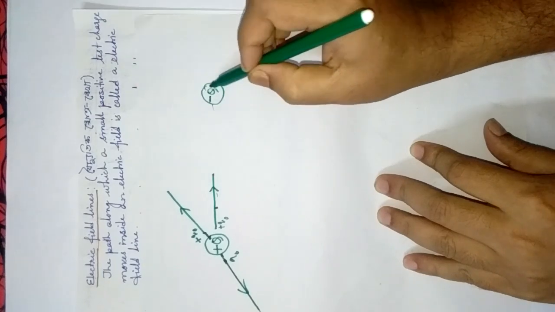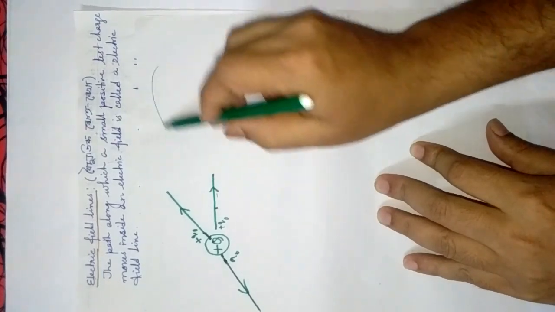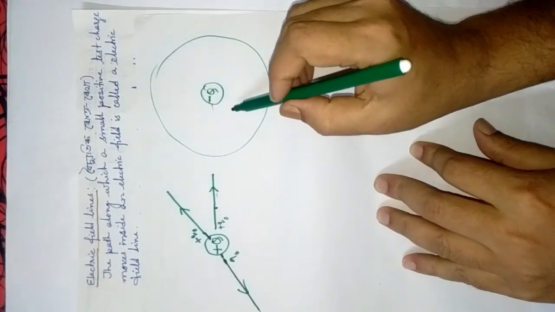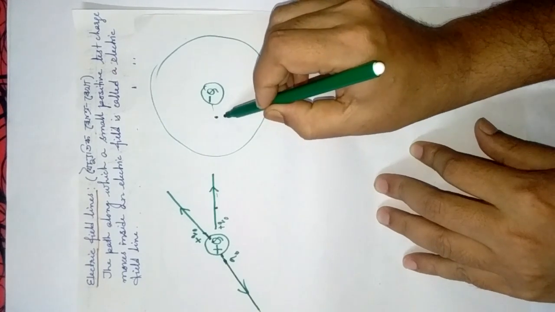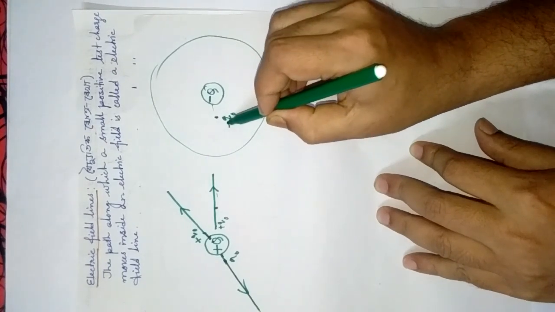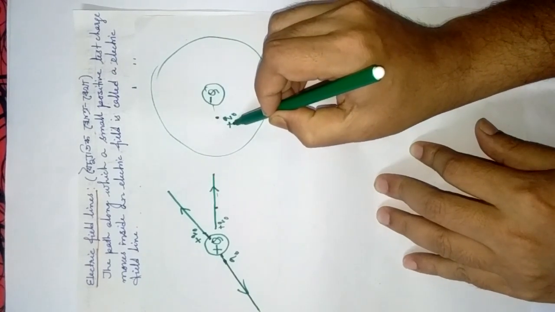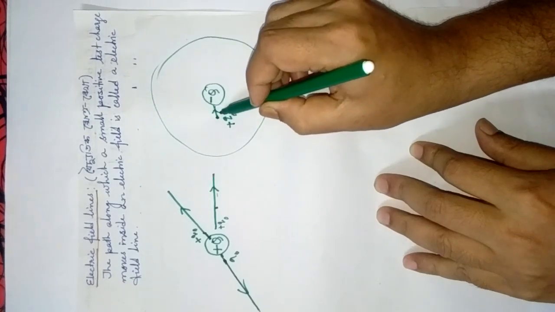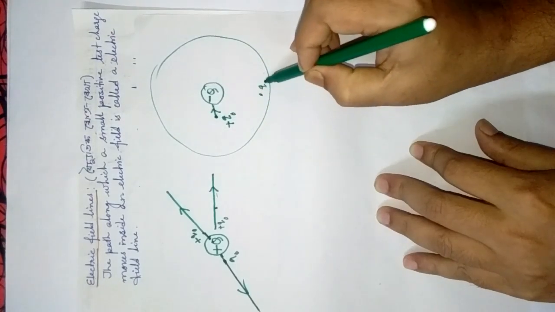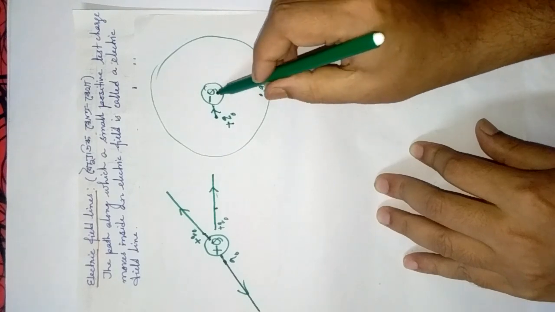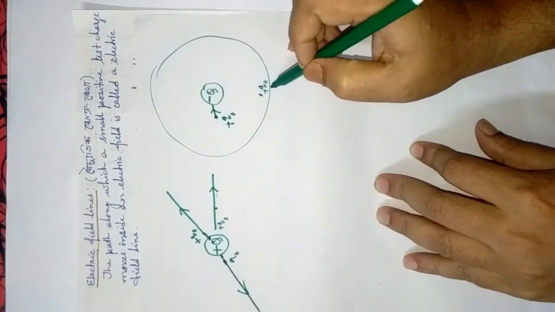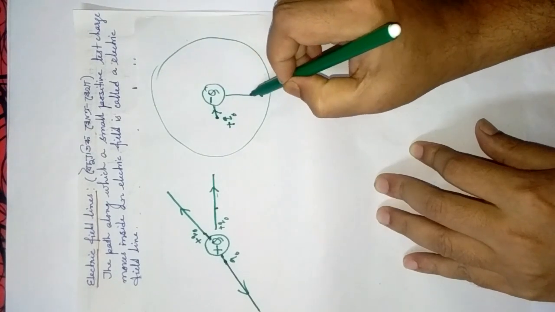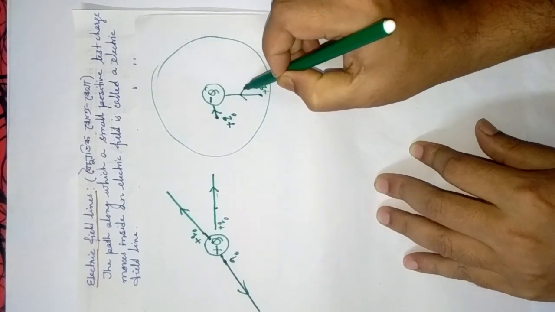Suppose this is a negative charge and this is an electric field, and what will happen if you place a vanishingly small test charge? It will be attracted. Suppose if you place the test charge here, then since this is negative charge and this is positive charge, it will be attracted along the line joining the two charges.